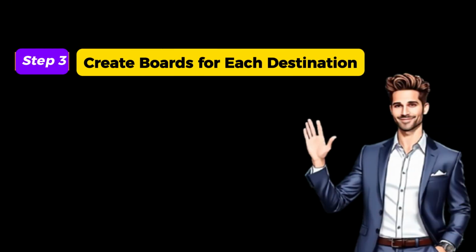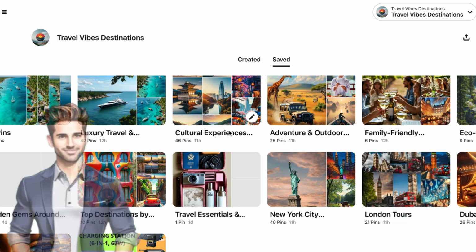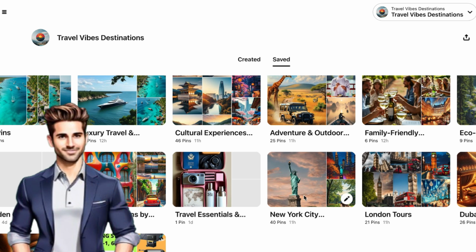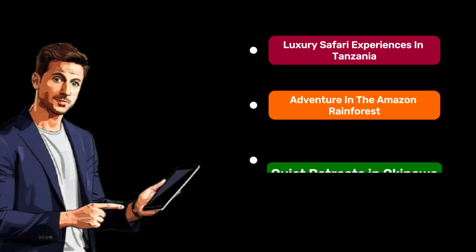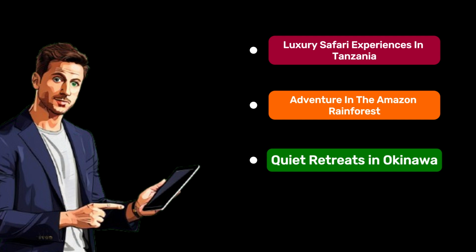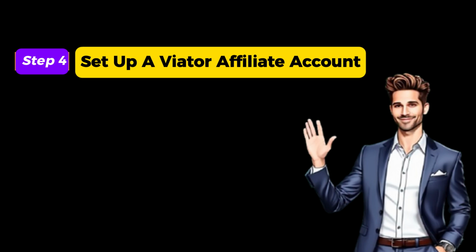Step 3. Create boards for each destination. To keep your Pinterest page organized and focused, create one board for each destination you selected. Name each board with specific keywords related to your niche, like luxury safari experiences in Tanzania, adventure in the Amazon rainforest, quiet retreats in Okinawa. Each board should have a mix of your affiliate pins and other relevant content, making it valuable and trustworthy for users.